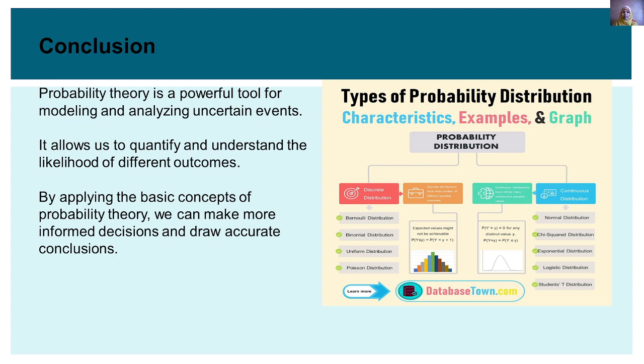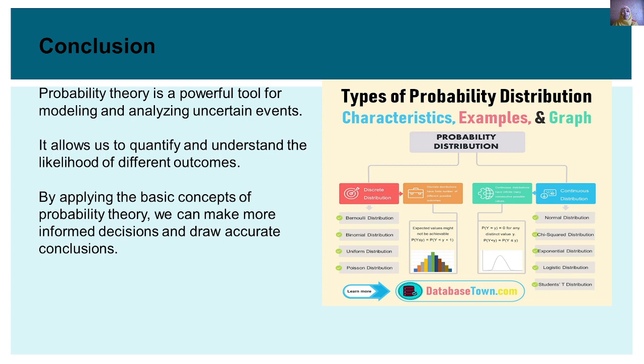The next one is continuous distribution, which has subtypes: normal distribution, chi-squared distribution, exponential distribution, logistic distribution, and Student's t distribution. By telling this, let me conclude the session.